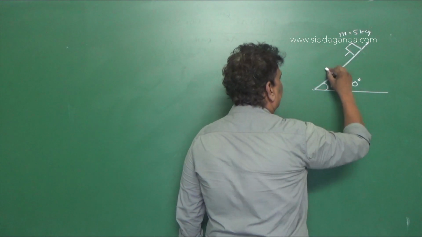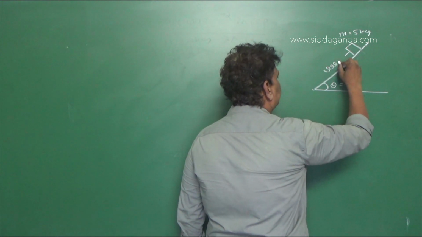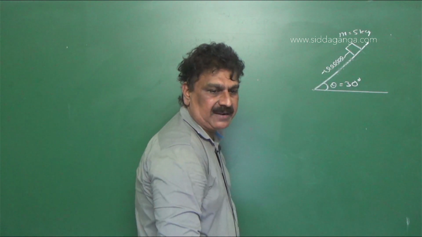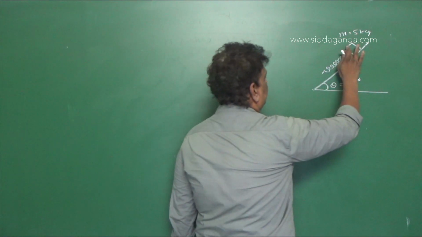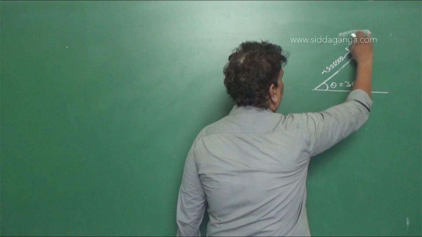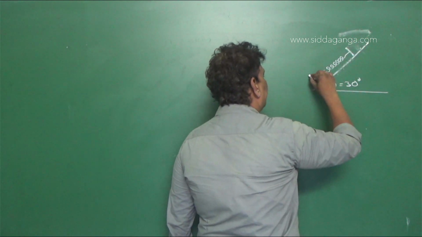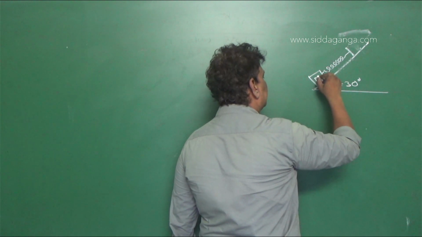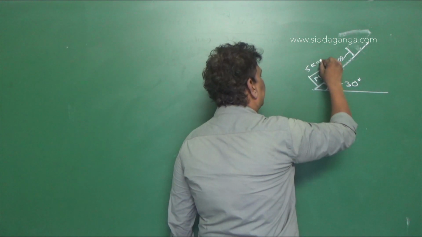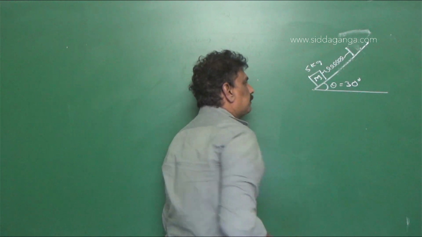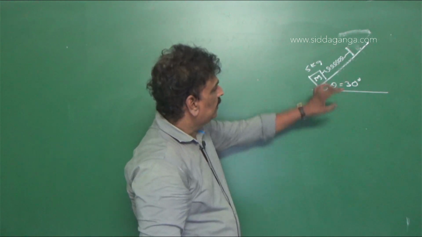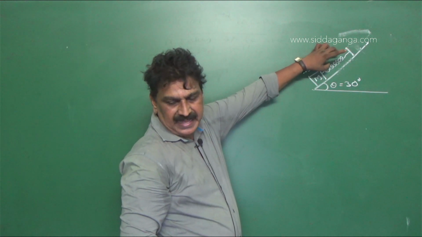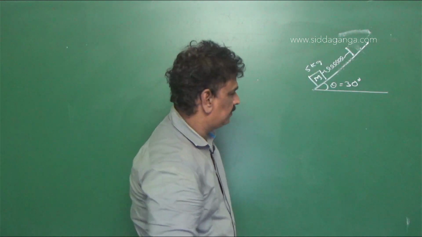It is connected to a spring balance. So this is the block, and we have connected a mass m is equal to 5 kg here. Now the mass pulls this spring and exerts the force.